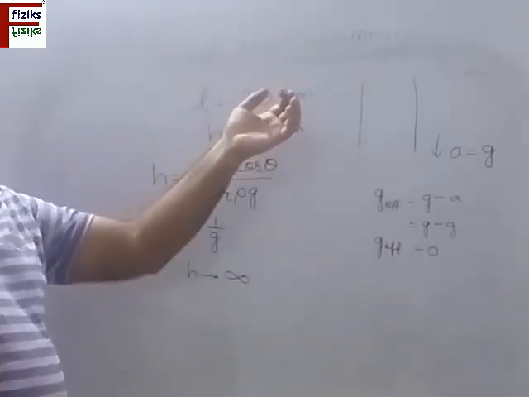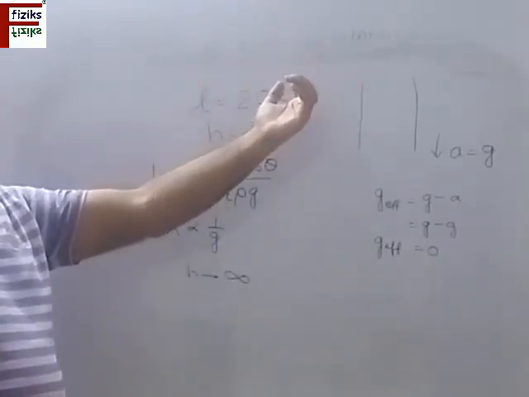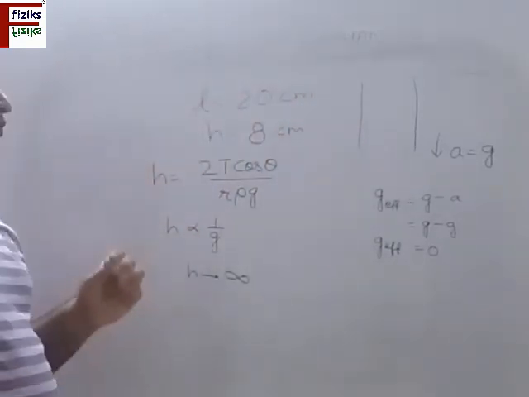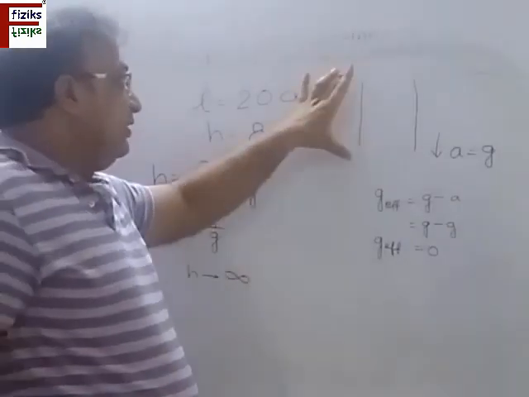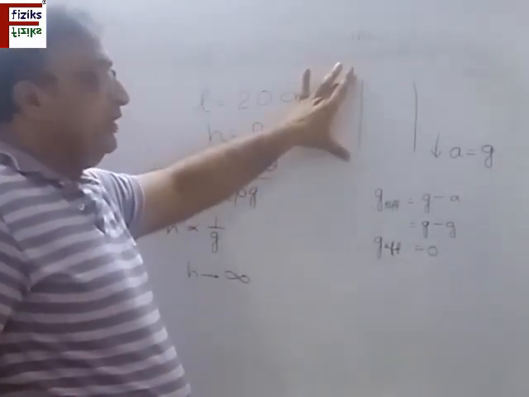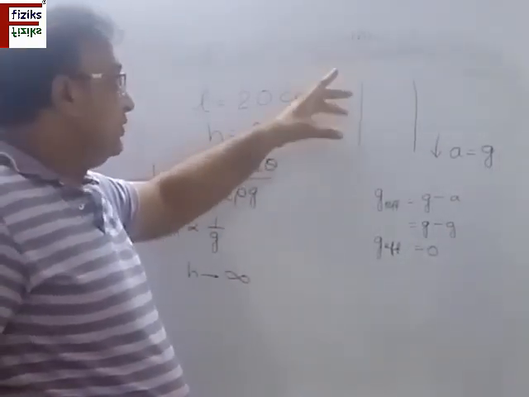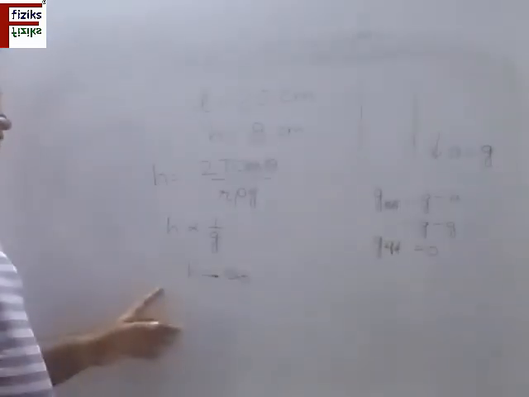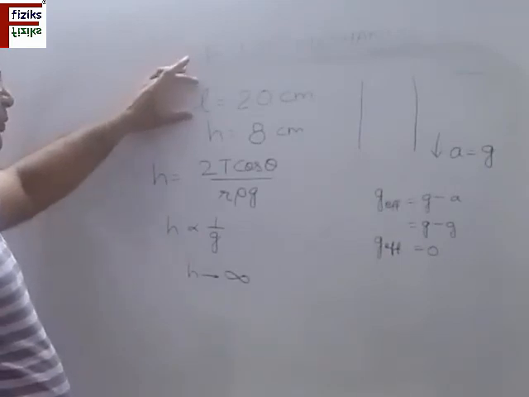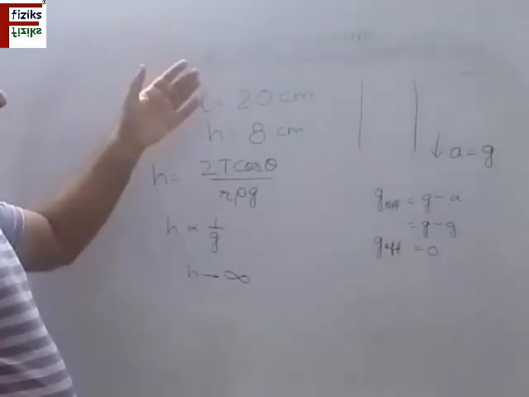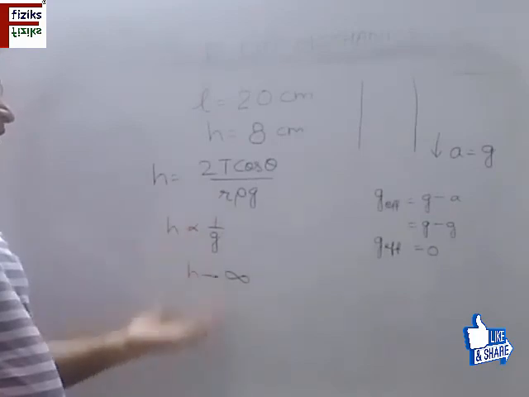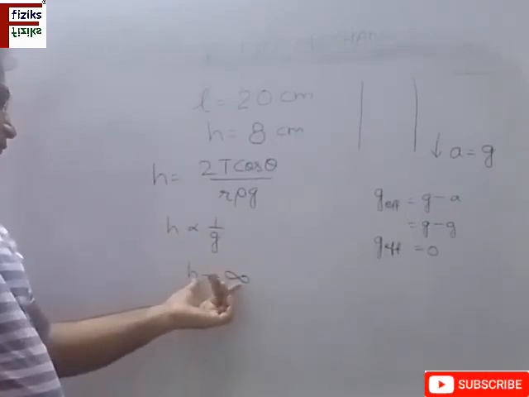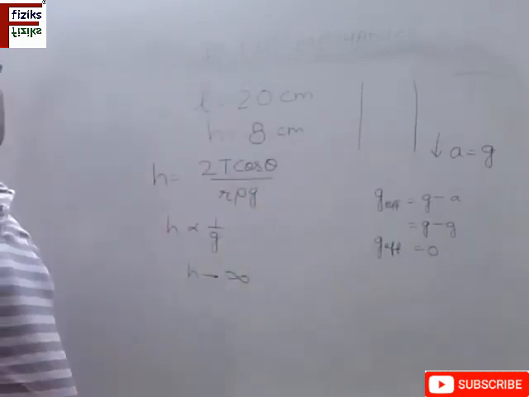And the radius is very small for a capillary tube, even of the order of a hair, so the height automatically cannot have a very large value. So the answer to this question is that the 20 centimeter tube is not sufficient to contain the water. Even a tube of any size will not be sufficient, as the height will be very large, so the water will come out of the tube.